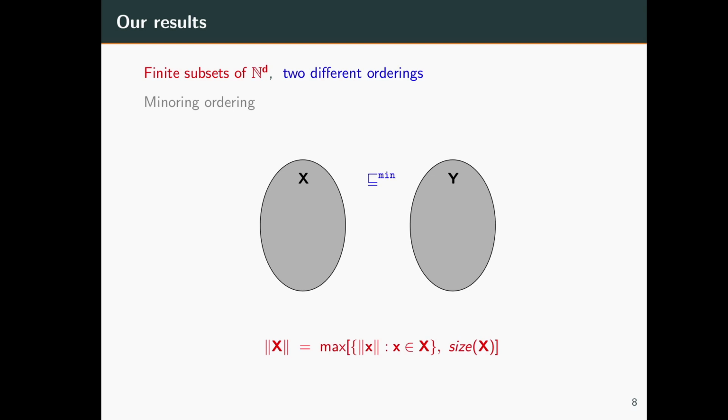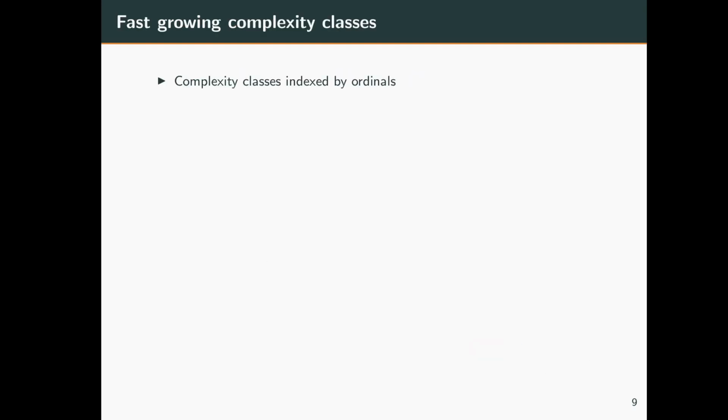Now for the minoring ordering, once again we are given two subsets X and Y, which need not necessarily be finite, and we say that X is less than or equal to Y over the minoring ordering if for every y in Y, there is an x in X such that x is less than or equal to y. Once again, the same norm applies for finite sets.